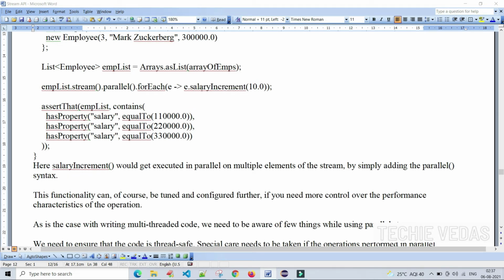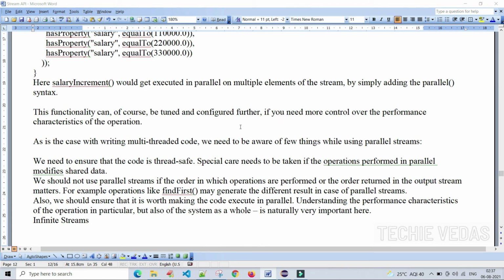Generally, what will happen here, first this will be invoked for one employee record. Once it is done, then for the next record. But if you mention parallel, then this will be invoked in parallel, not one after another. This functionality can of course be tuned and configured further if you need more control over the performance characteristics of the operation, as is the case with writing multi-threaded code.